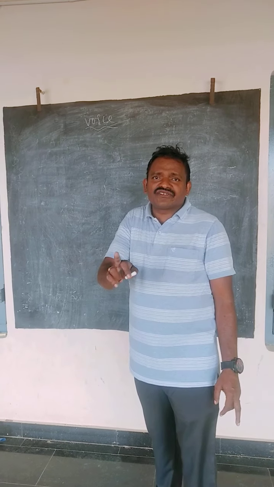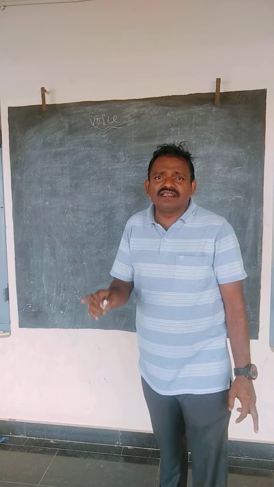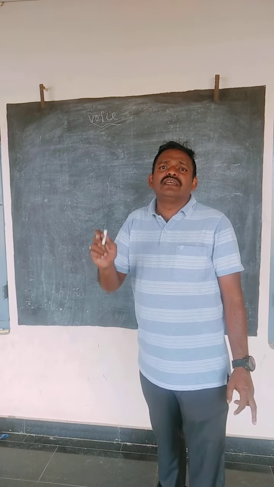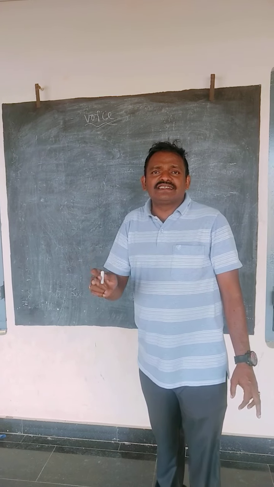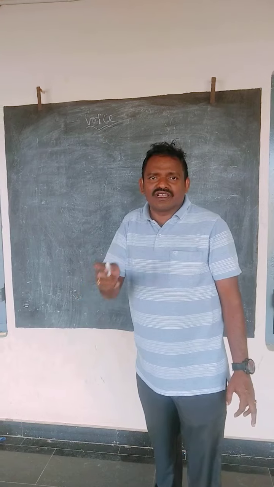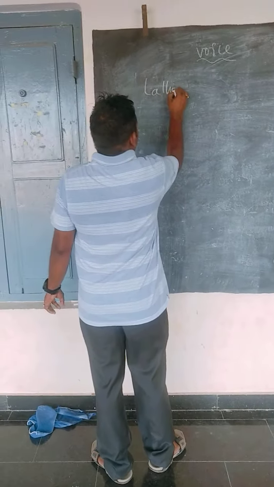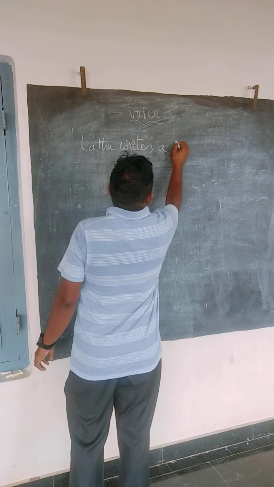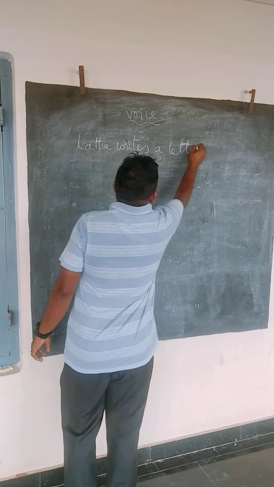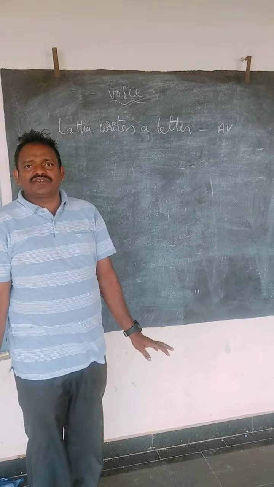The sentence is Lata writes a letter. Is it right? Okay, come on, read. Lata writes a letter. This is active voice.